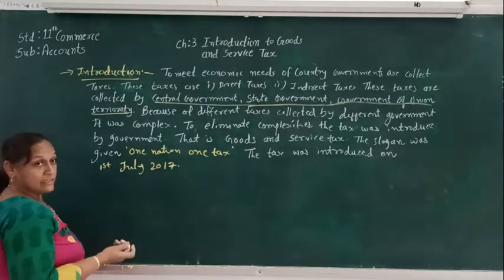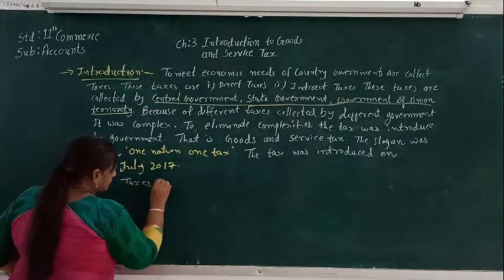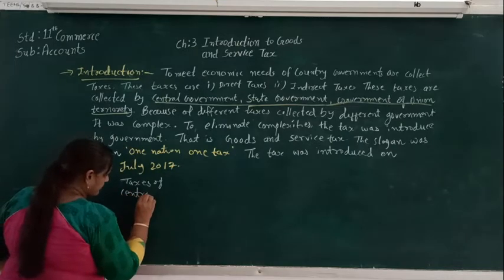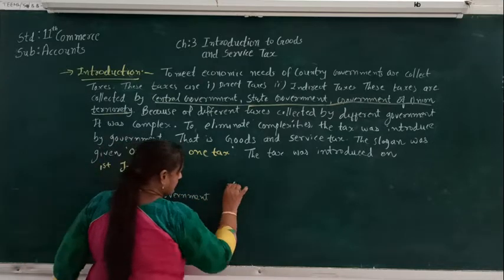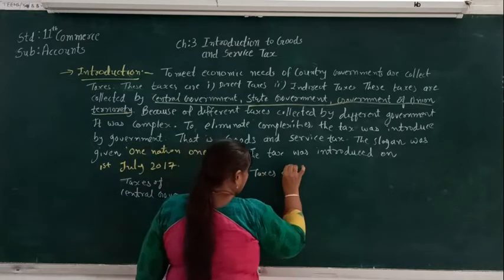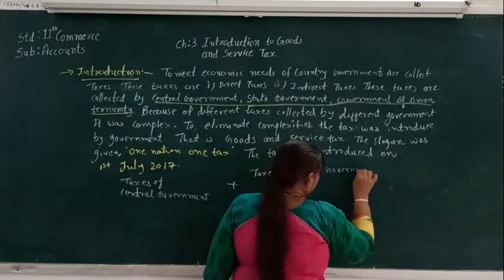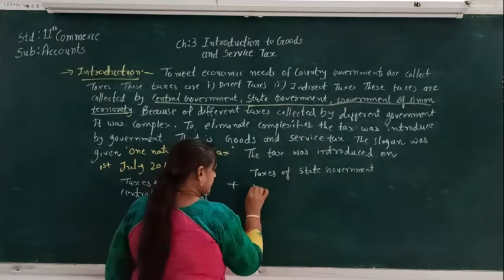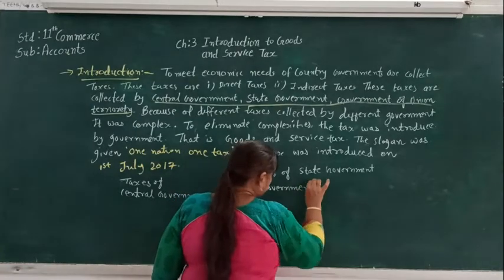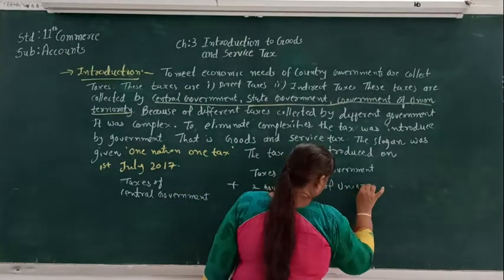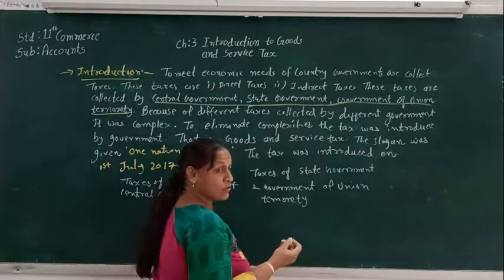So here we can say that the taxes of central government plus taxes of state government and government of union territory is equal to GST.